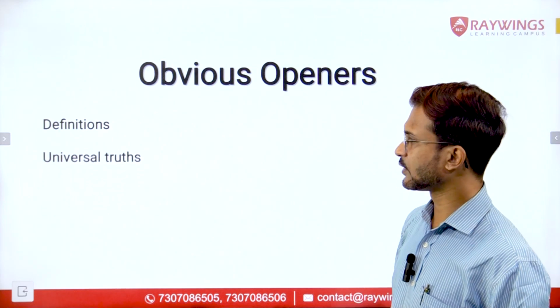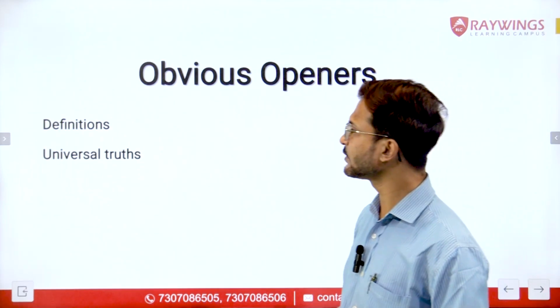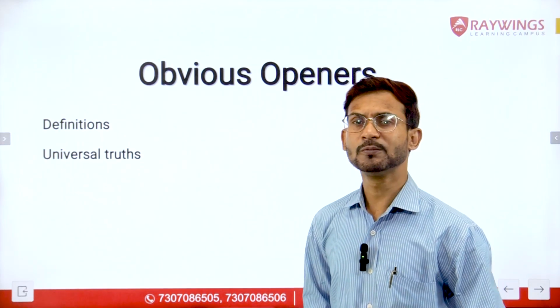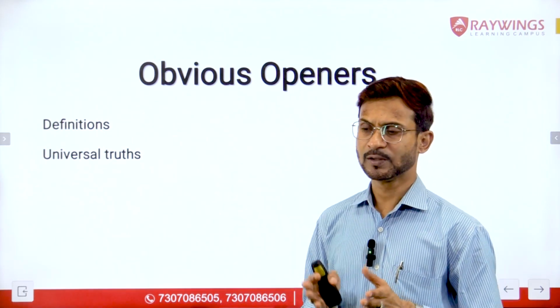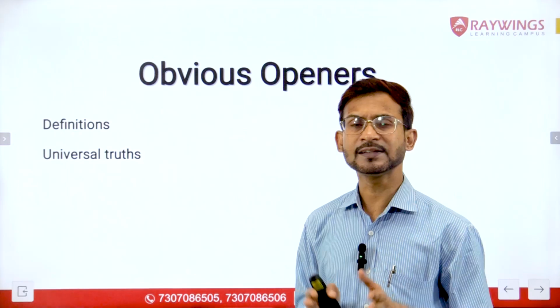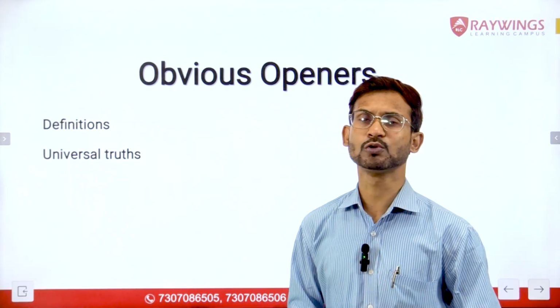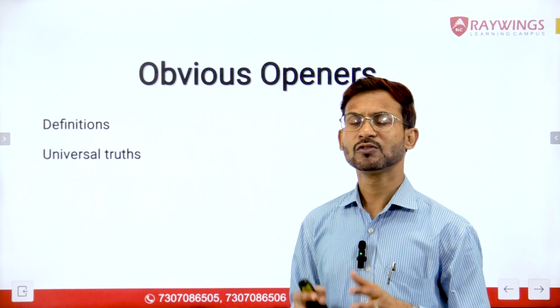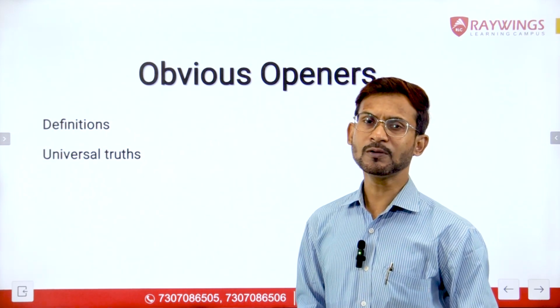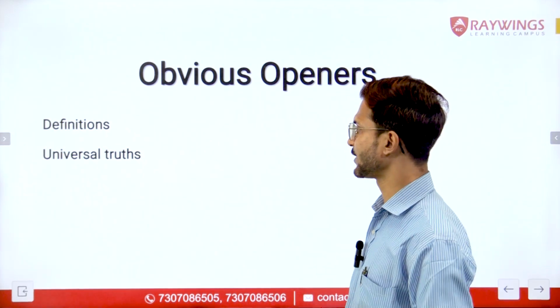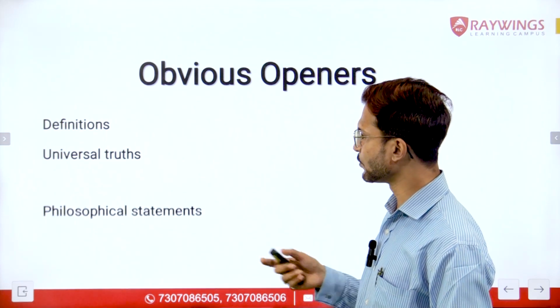The next way to identify obvious openers is universal truths. Obvious openers can also be in the form of universal truths. If any sentence is talking about any universal truth or any scientific truth, that should actually fall at the place of the opening statement in the parajumble. And there is one more thing.